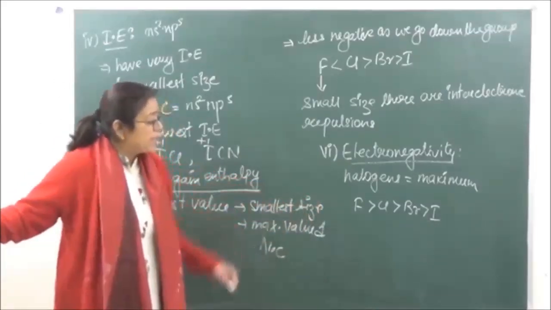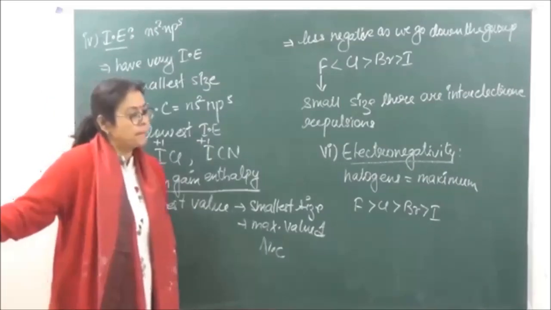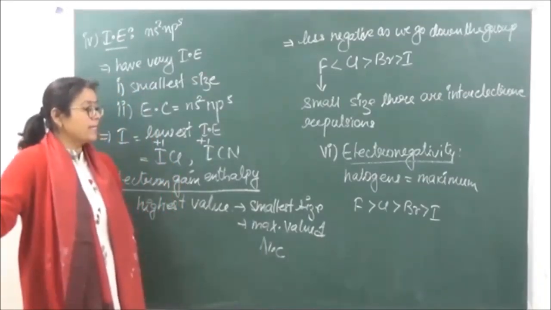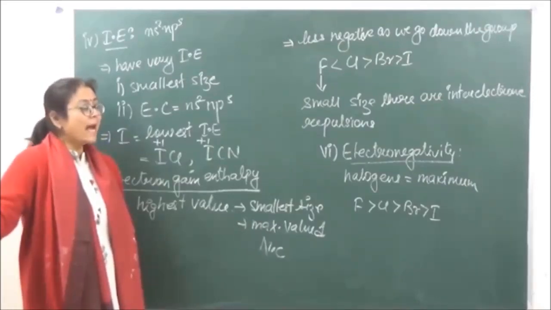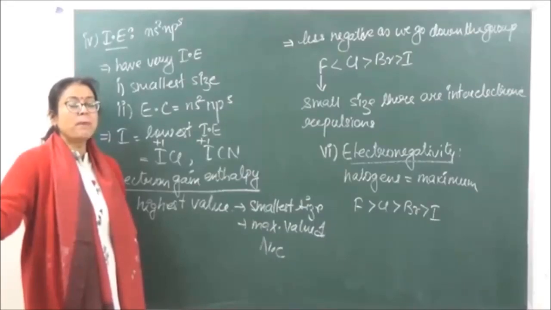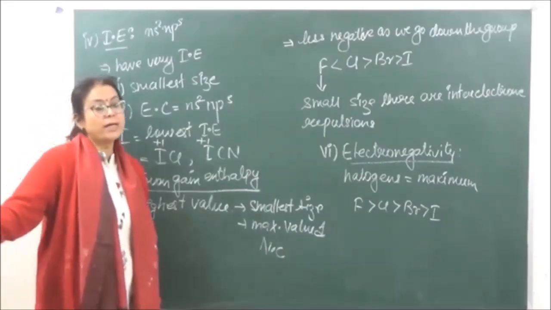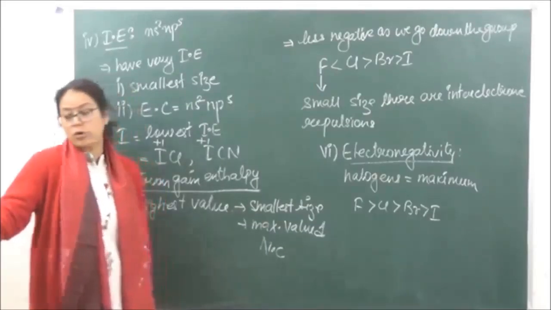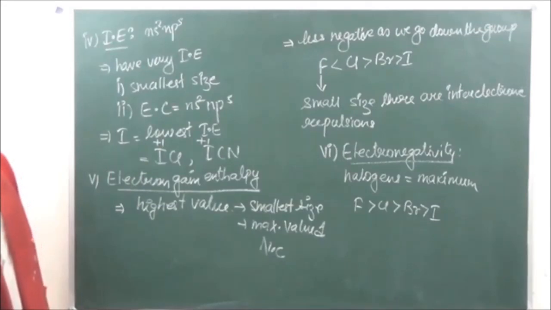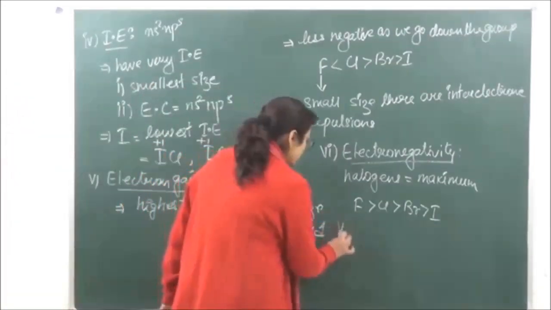But over here, in electronegativity, it will purely depend upon the size of the atom. And it is a property. Okay. So here, what will it do? Fluorine is going to attract the shared pair of electrons with much greater tendency because of smallest size. So fluorine is going to be the most electronegative element of the periodic table. Is it clear? Then next we come to the 7th.